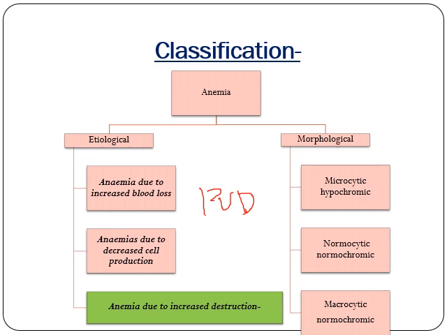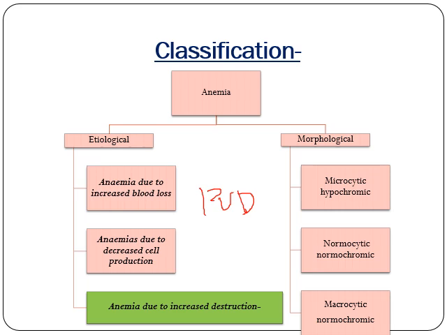So this will also come under anemia due to decreased red cell production. And finally, anemia due to increased destruction, that is known as hemolytic anemia, which is the main topic of discussion for today.